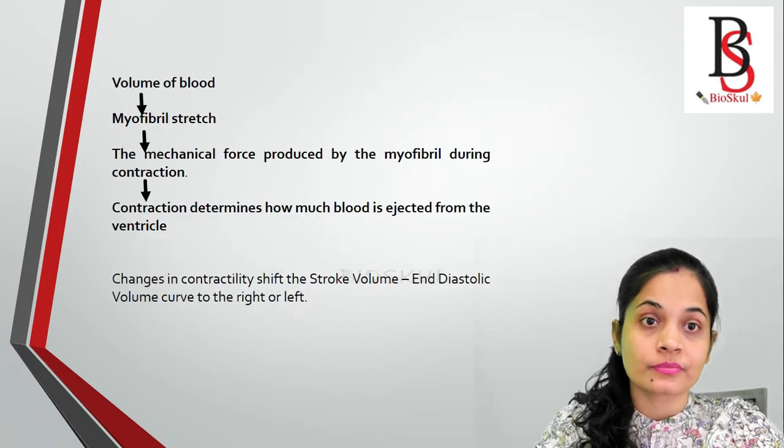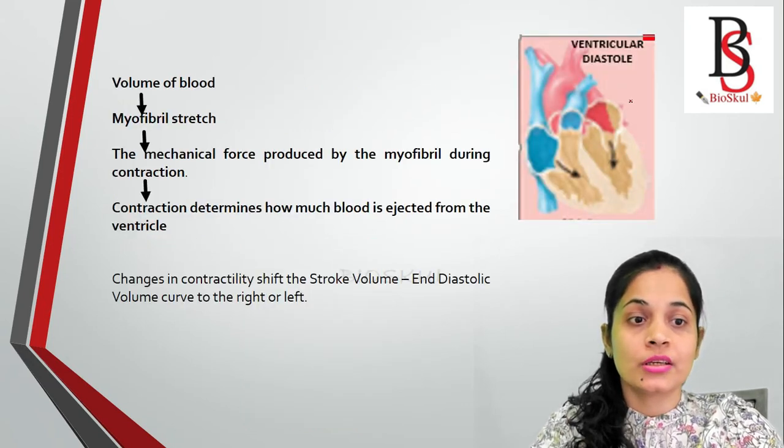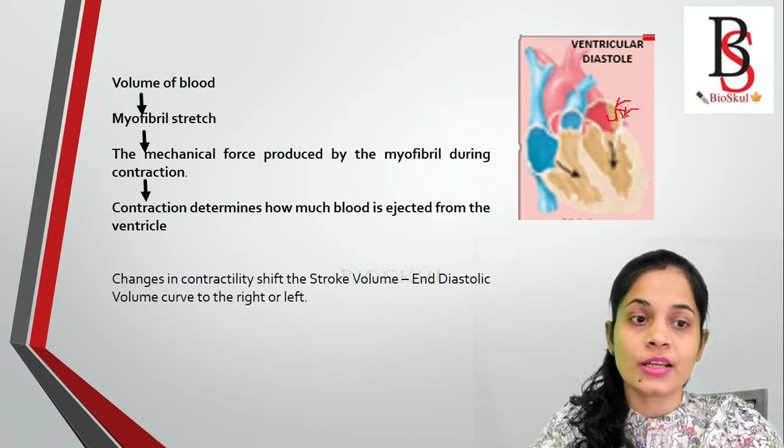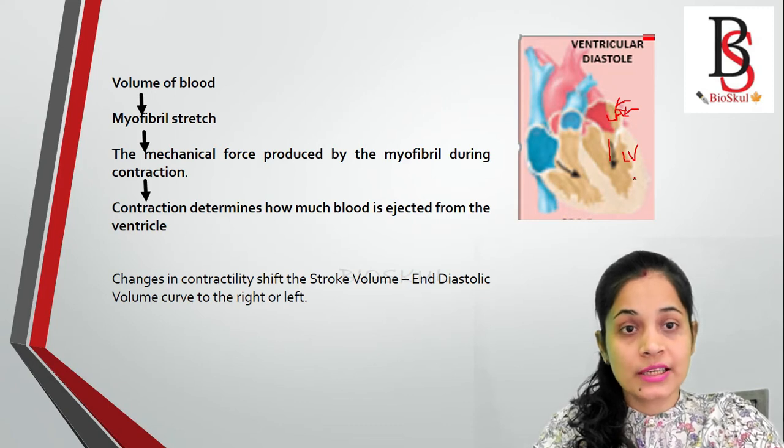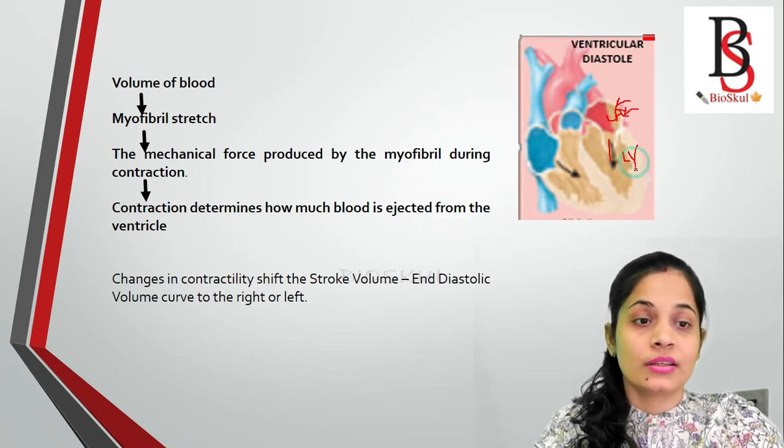So how? The blood to the left ventricle comes from the pulmonary vein and enters the left atrium. Then from the left atrium, the blood enters the left ventricle. So as the volume of blood increases, the end diastolic volume also increases.